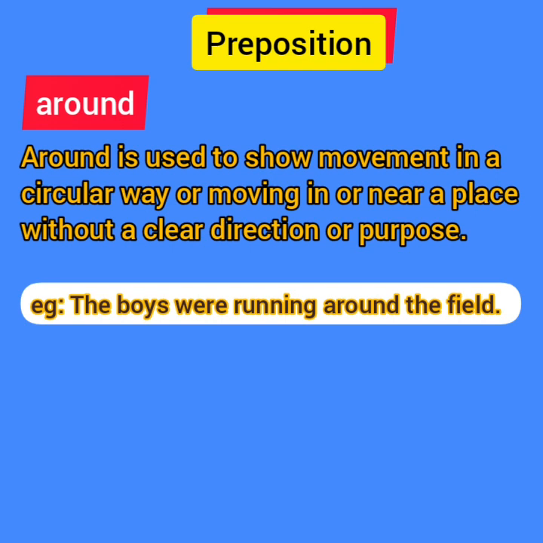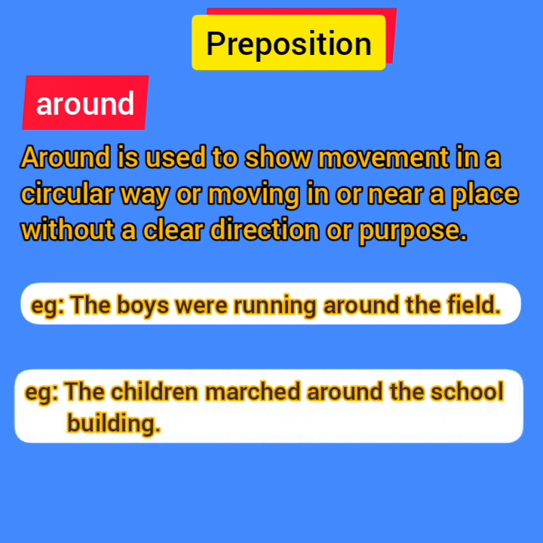Now, the next example with around is: the children marched around the school building. This shows that the children were marching round the school building. So here it is showing a circular movement. But for the first example, the boys were running around the field, it is not showing circular movement.